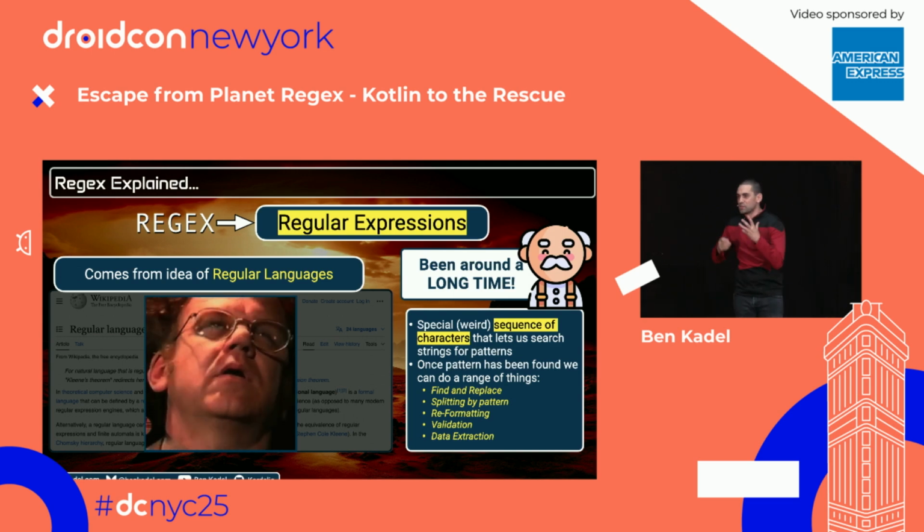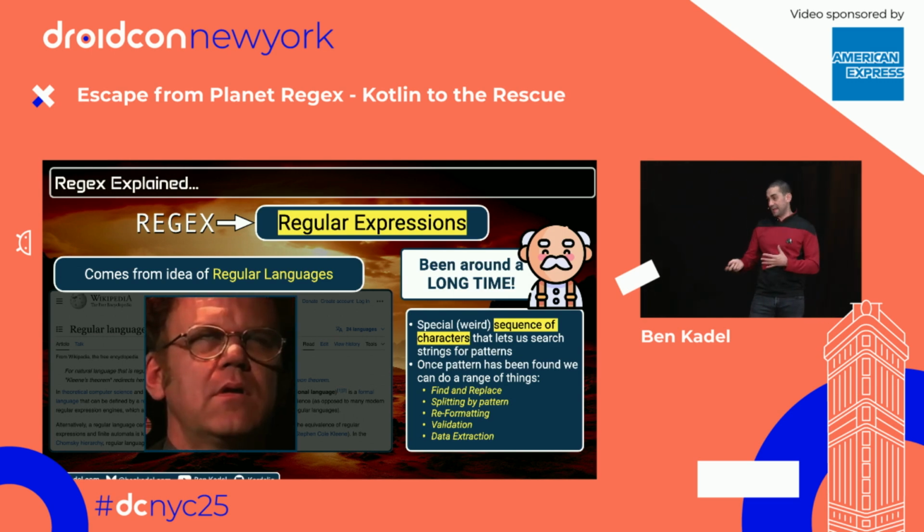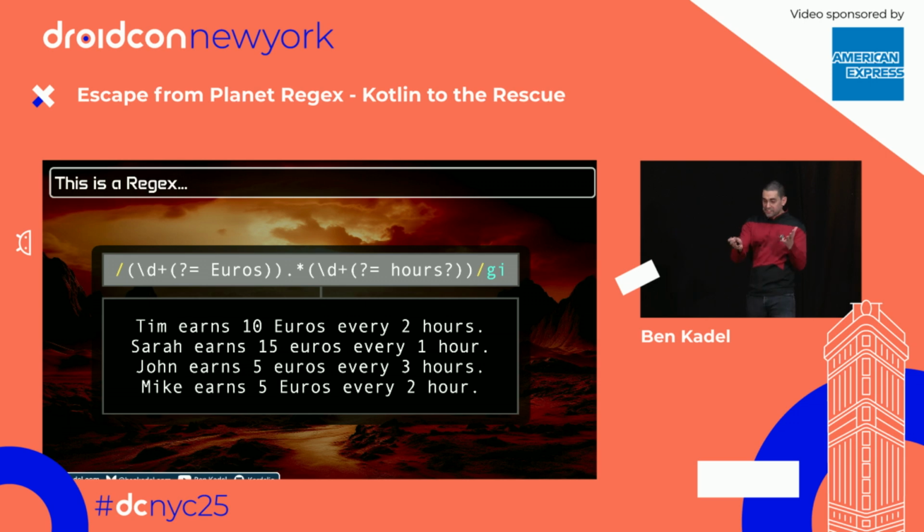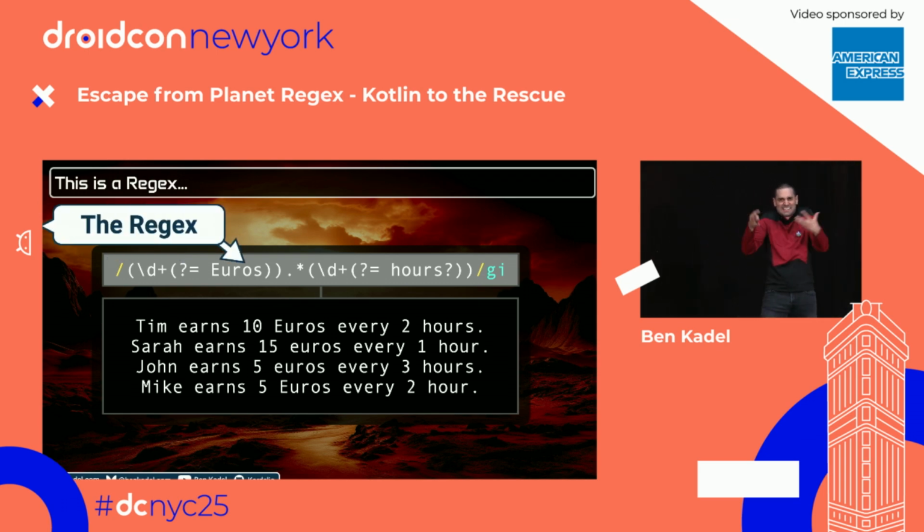We can use a combination of weird and wacky characters to find patterns in text. Now, this is regex. You'll see this format throughout the slide deck. So the light gray box is our actual regex expression. It kind of looks terrifying. Weird, wacky characters in this order. Somehow that turns into a pattern.